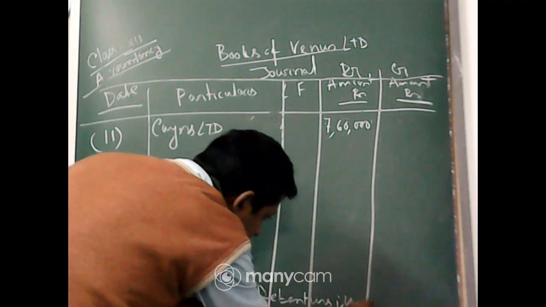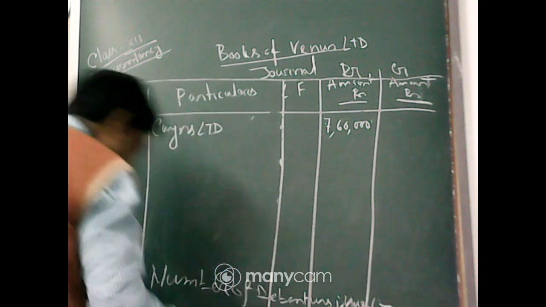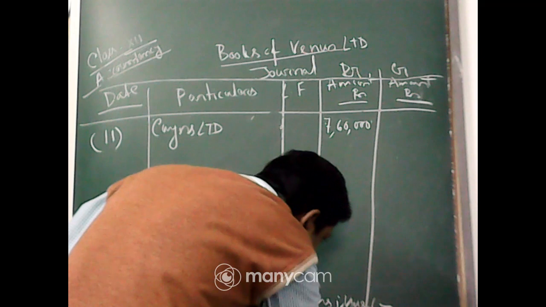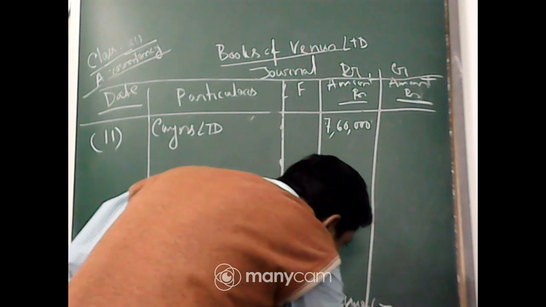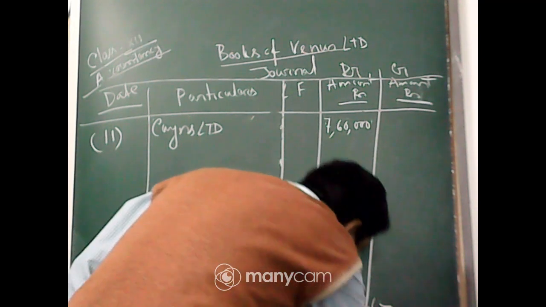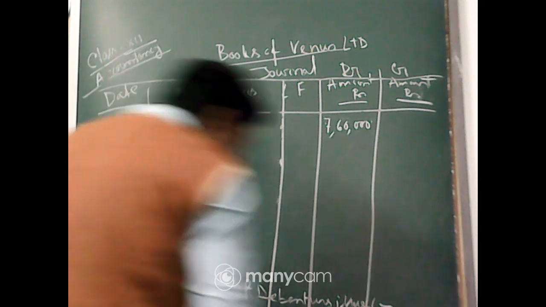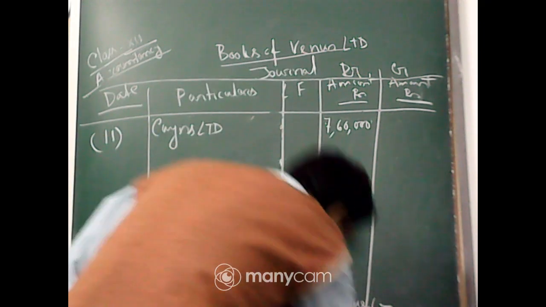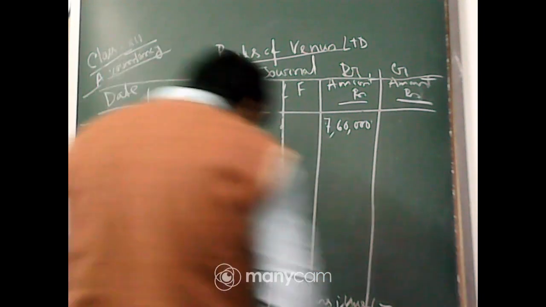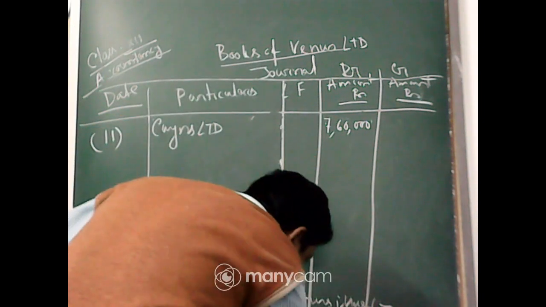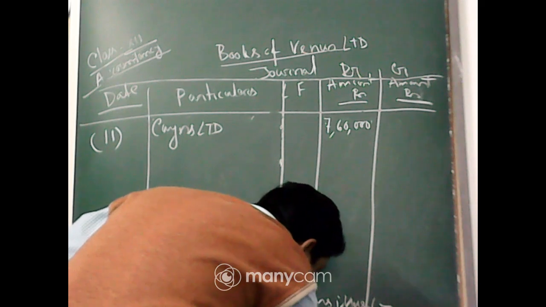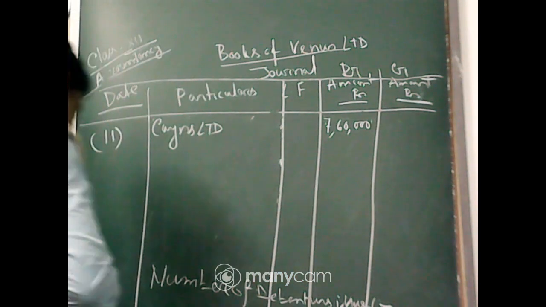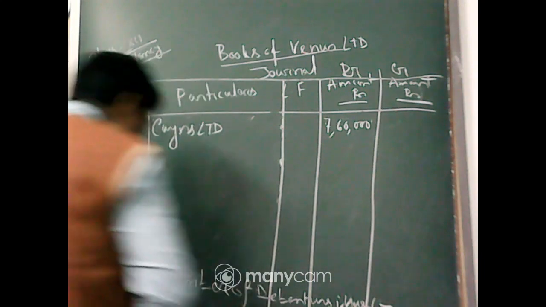The total purchase consideration is rupees 7,60,000, and the value of one debenture is 95, not 100, because there is a 5% discount. So what is the number of debentures? We have to issue debentures at a price of 95.